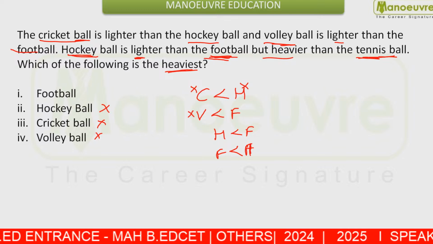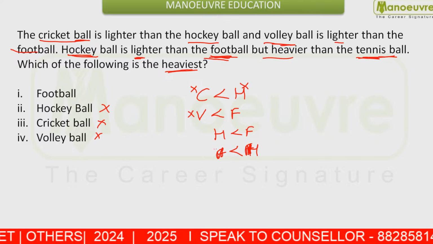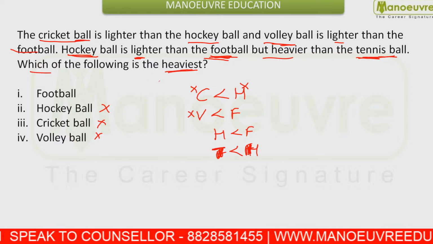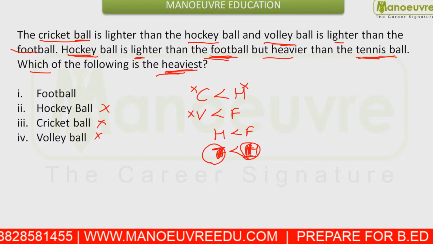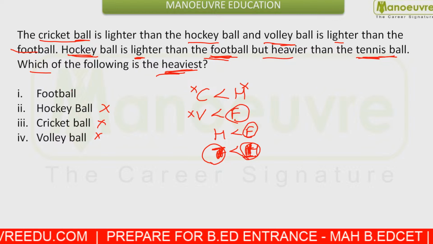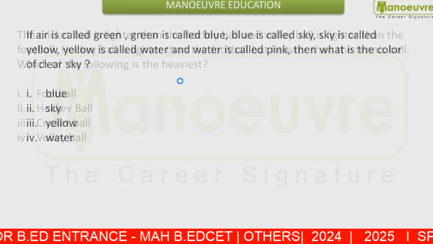The tennis ball is lighter than the hockey ball. So what can you say? Your heaviest ball is the football. So option number 1 will be your answer.